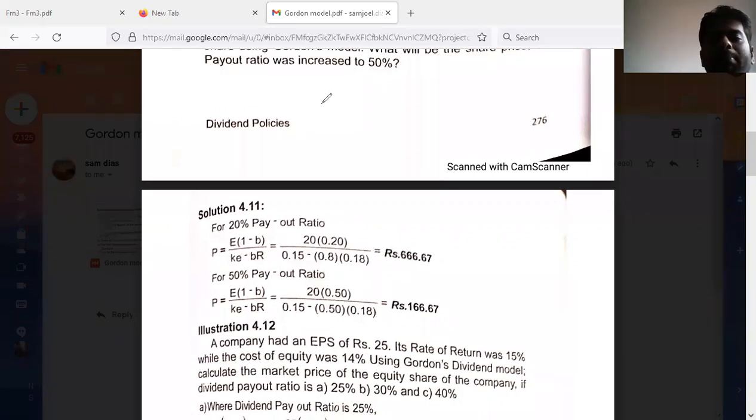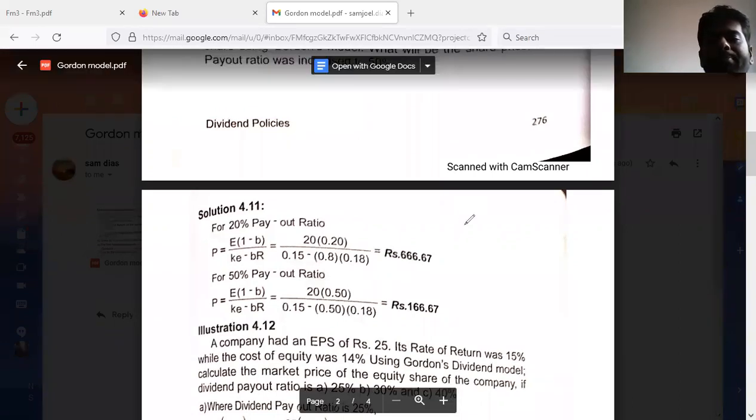Whenever 20 is the dividend payout, if you give 20 rupees, how much remains out of 100? 80 rupees remains. So 80 is the retention ratio. Okay, so this is what 0.8 means. 80% is the retention ratio, and the return on investment is 18% given in the problem, 0.18. So we will get rupees 666.67 as the market price.